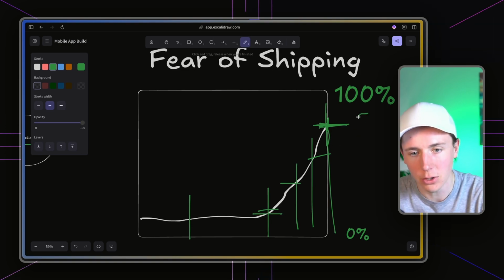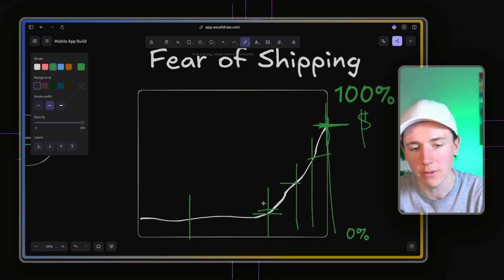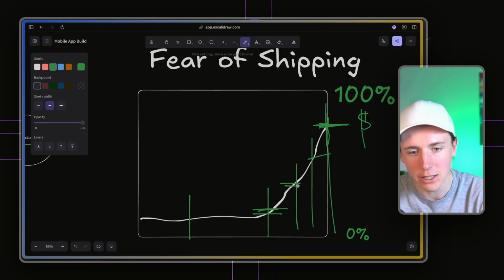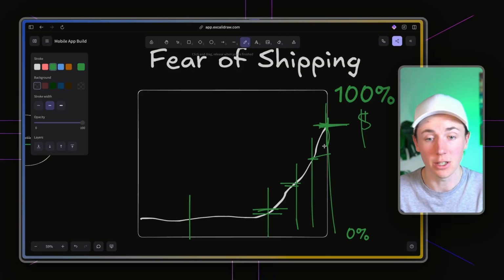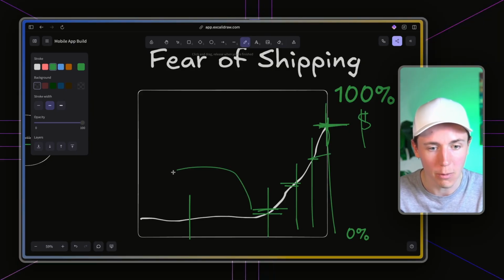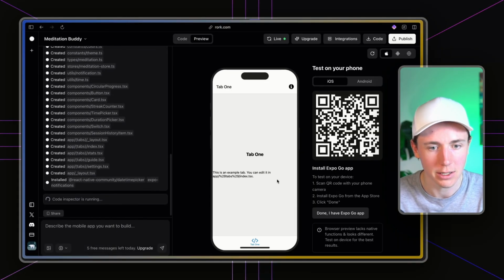Maybe you don't turn it into a paid app until it gets to 80%, but you've already launched it 4 or 5 times. You've gotten customer feedback at each of these levels. You know if it's actually something that the market likes. If not, maybe you go back and start a new app from the beginning, if you launched it and 2 months later nothing is happening.